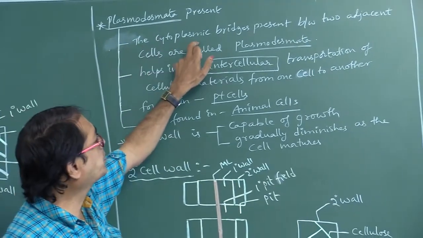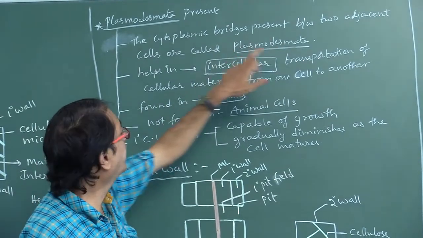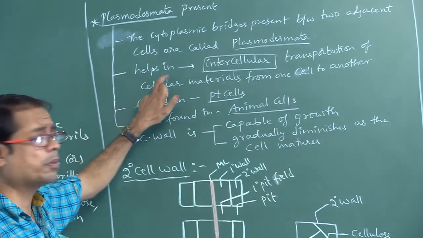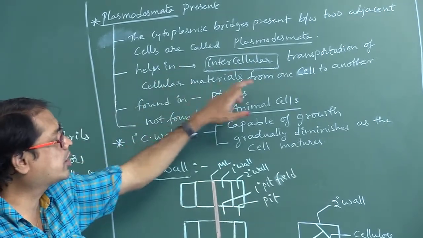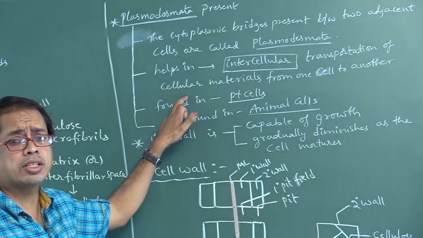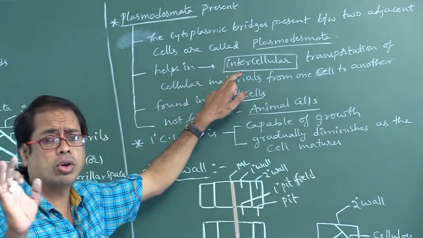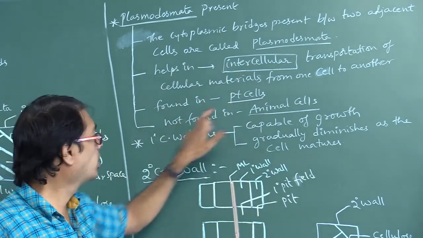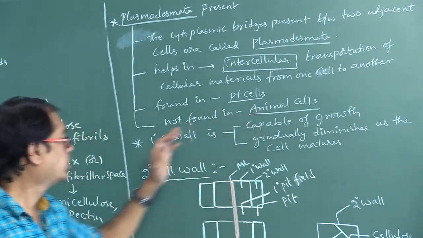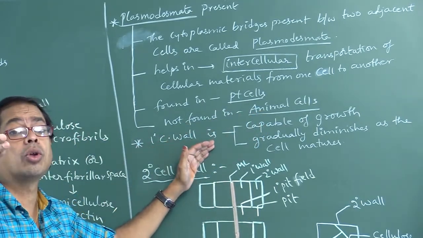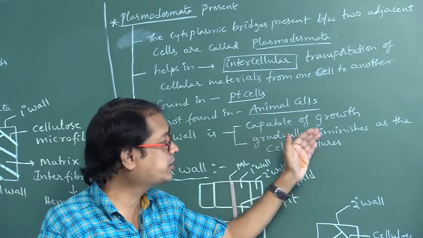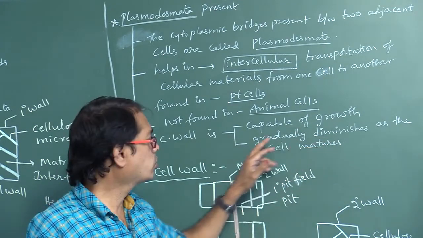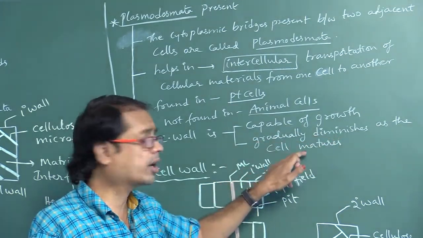The cytoplasmic bridges present between two adjacent cells are called plasmodesmata. These help in intercellular transportation of cellular materials from one cell to another cell. We have to say intercellular, don't say intracellular. These are found in plant cells, not in animal cells. This primary cell wall is capable of growth. It gradually diminishes as the cell becomes mature. Diminishes means it keeps decreasing.